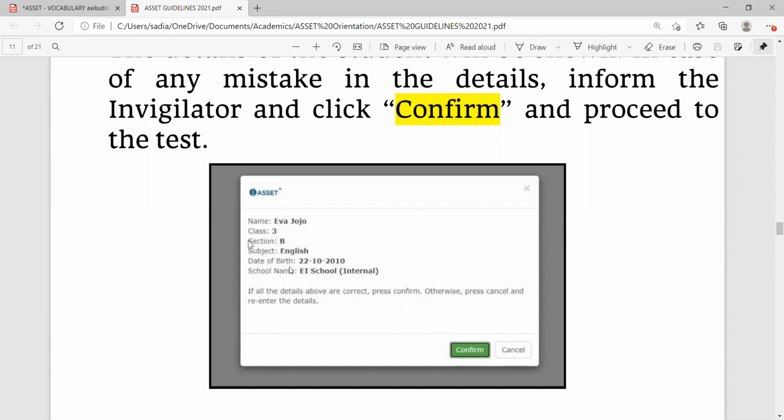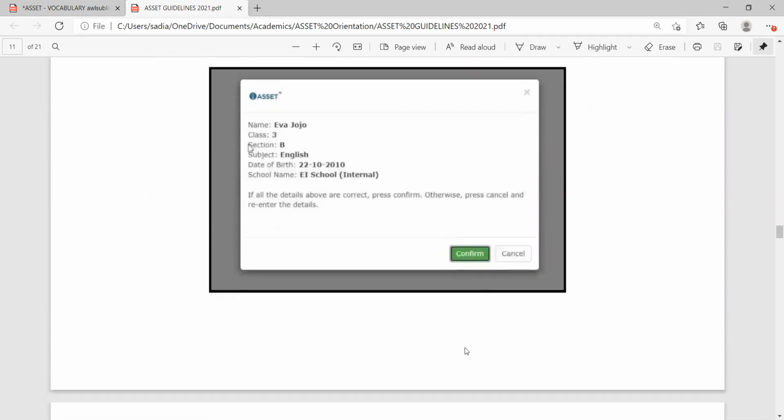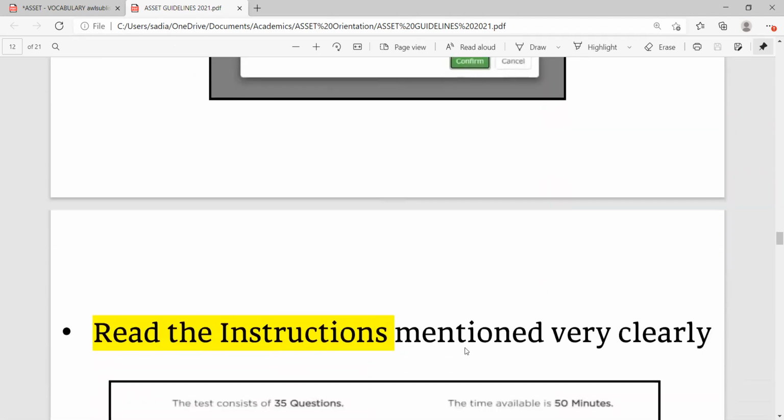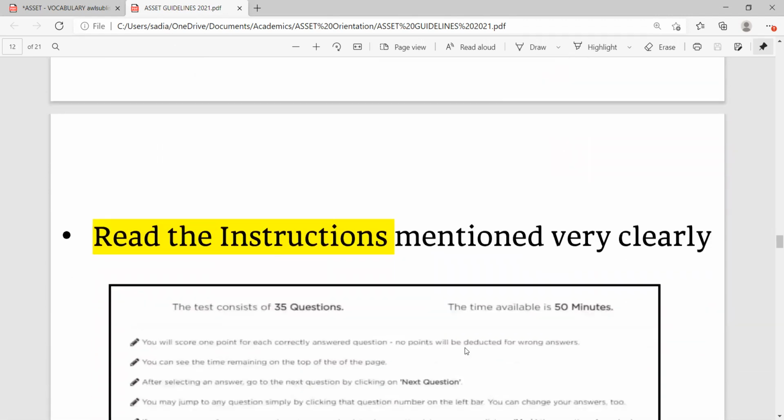Suppose there is an error in your date of birth. Then immediately tell your invigilator, type it in the chat, that the month is showing in the day's place, or the day is showing in the month's place, or whatever is the type of error. Then confirm immediately and proceed to the test. Do not wait. Your IT team and school will rectify that error.